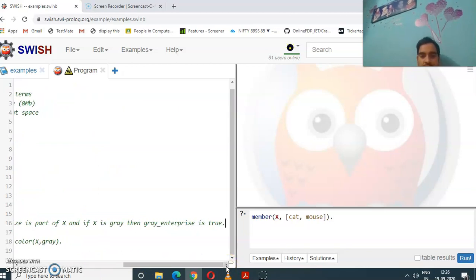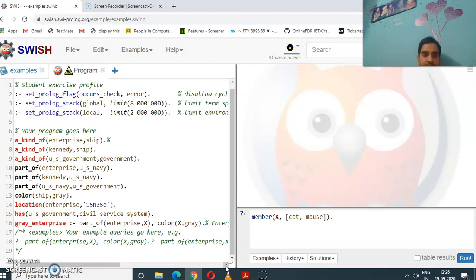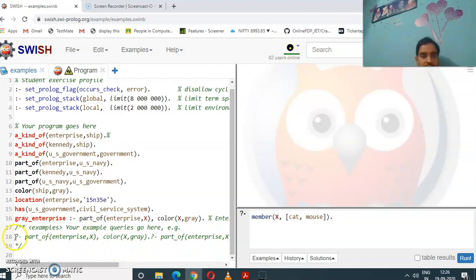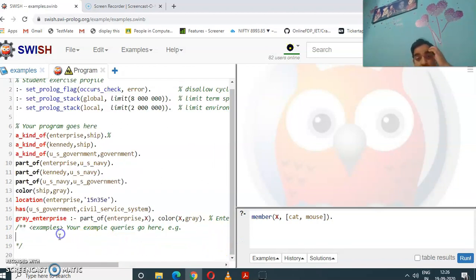So this rule can be spoken in this English language form. Now we will try to run the query and see what is the output.